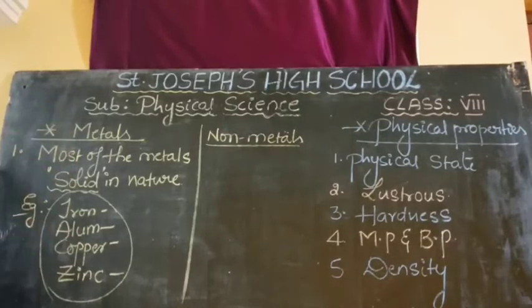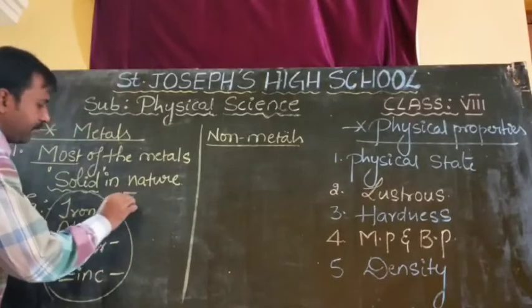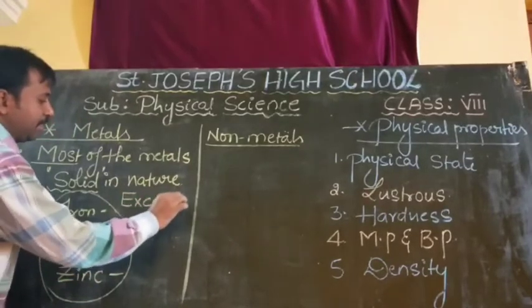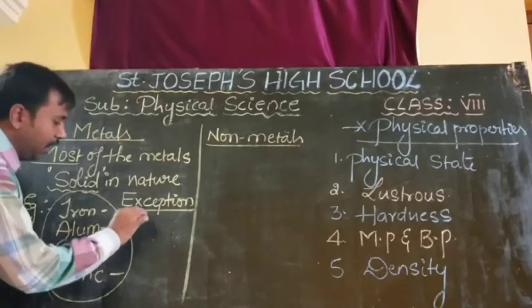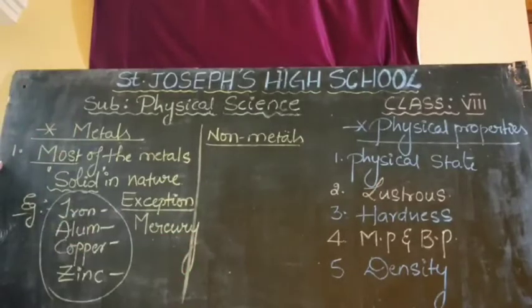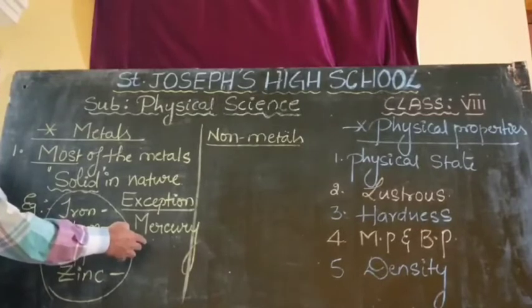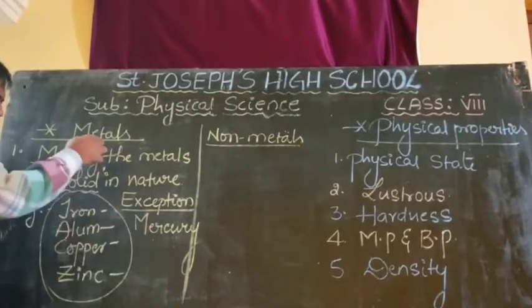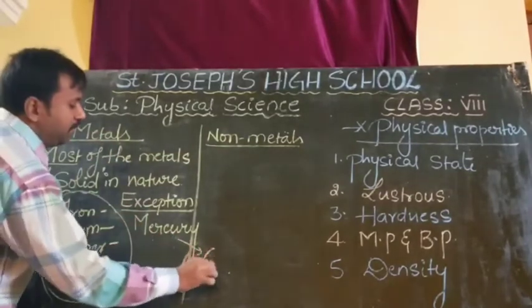Sir, if all the metals are solid, why did you write "mostly"? That means some exceptions are also there. Some metals do not exist in solid form. Example, mercury. You all know what mercury is. In thermometers we have mercury. This mercury is a metal, but it is in liquid form.